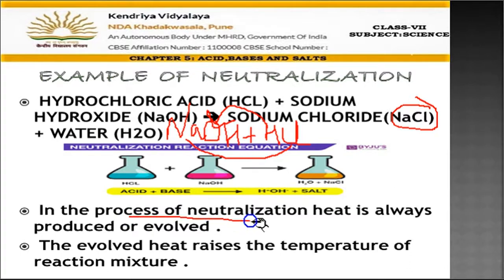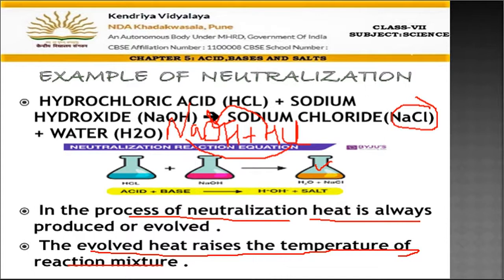And in this process of neutralization, whenever acid and base combine, heat is always produced. The evolved heat raises the temperature of the reaction mixture. So when it is combined, if you touch this beaker, it will be hot from outside because heat is evolved. Salt is formed and heat is given out. So this beaker will become hot if you touch it.